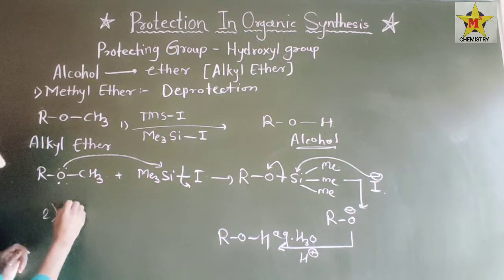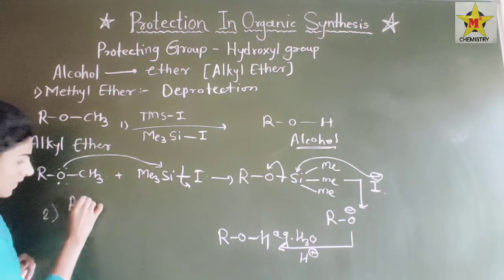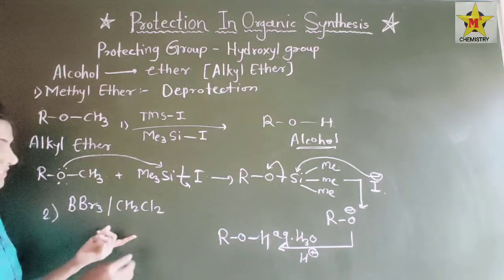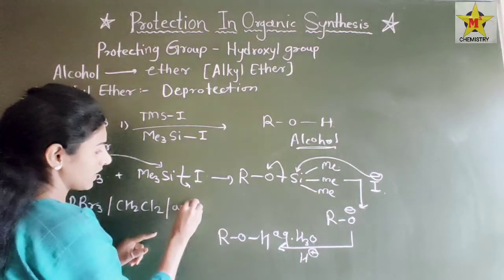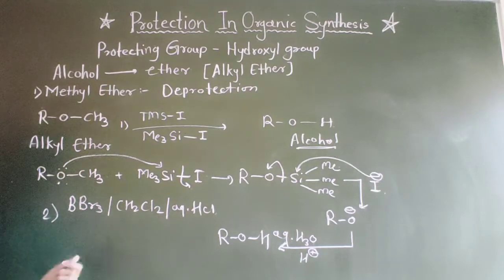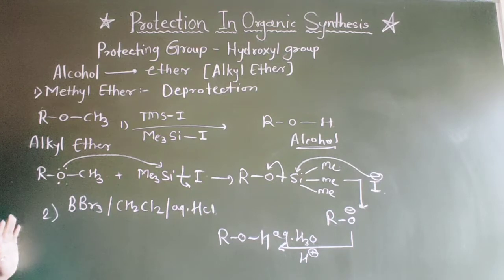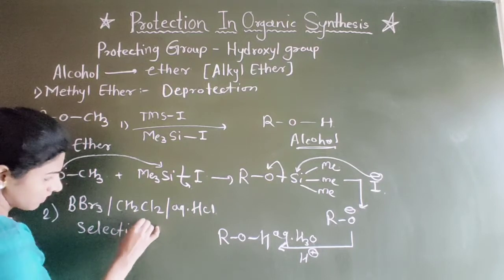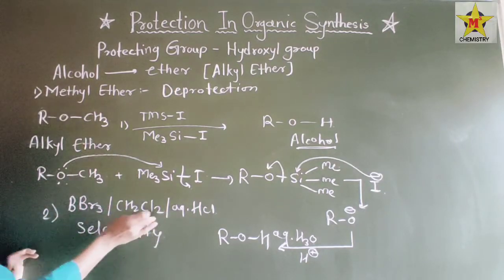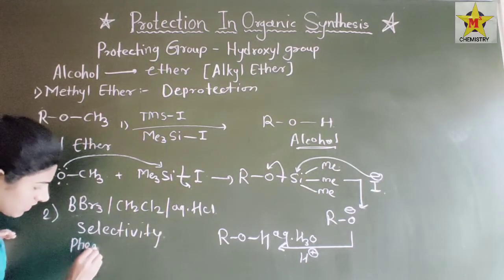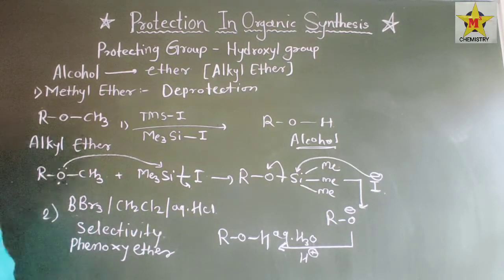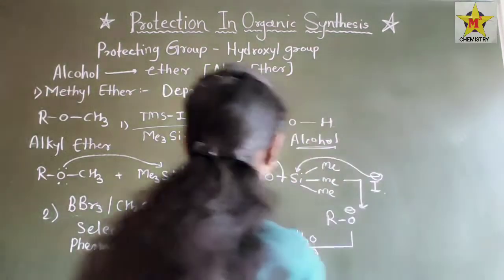Likewise, the second deprotecting reagent is BBr3 in presence of CH2Cl2, and aqueous HCl, acidic condition. All deprotections are carried out in acidic condition. So here is also one selectivity. What is that? This is selectively used for the phenoxy ether functional group. We see its example also.